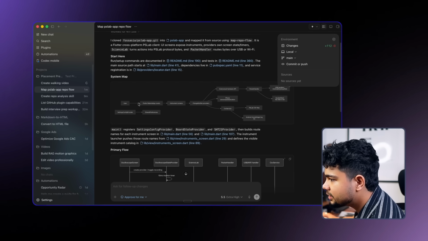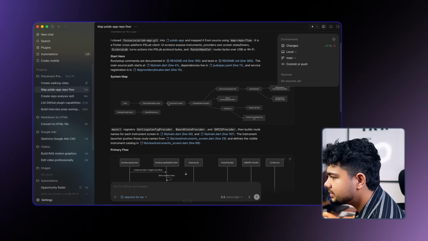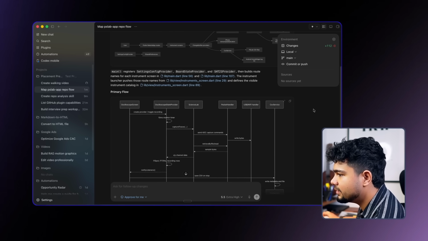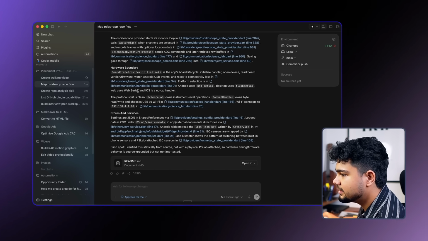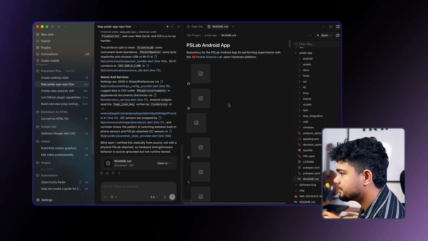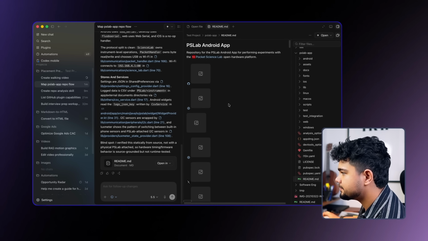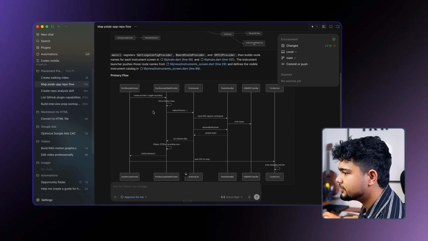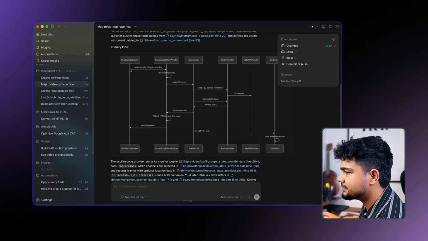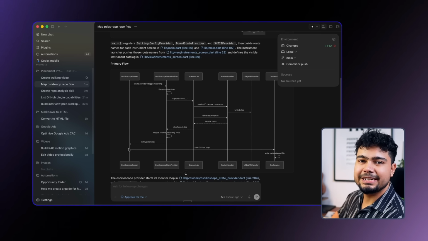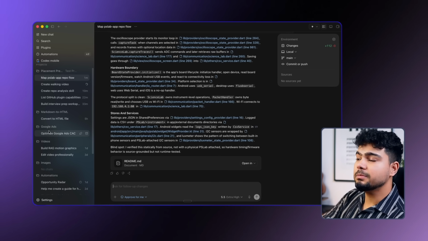As you can see, the user goes to this, then it goes to instrument screens, change notifier providers, and so on, and this is how the whole flow works. This is the primary flow, and this is the readme. Cool. So it created the primary flow for us, how everything is going to work. Pretty neat, right? Similarly, there are so many plugins that you can use.